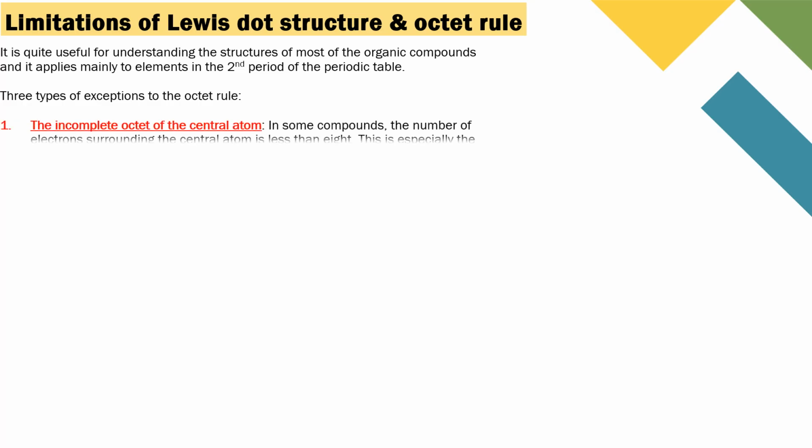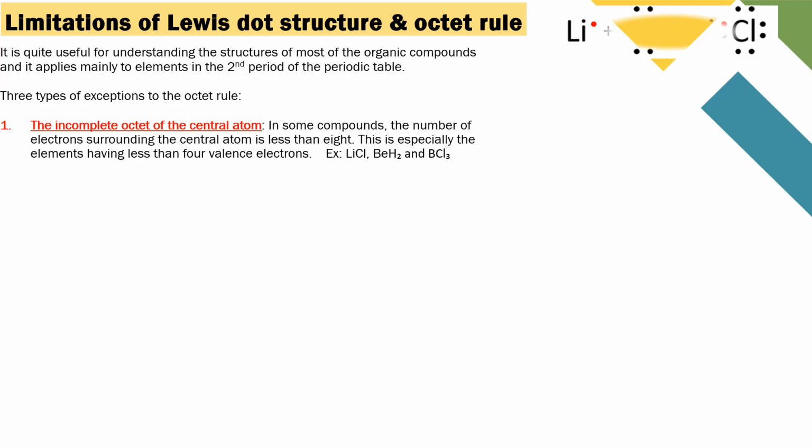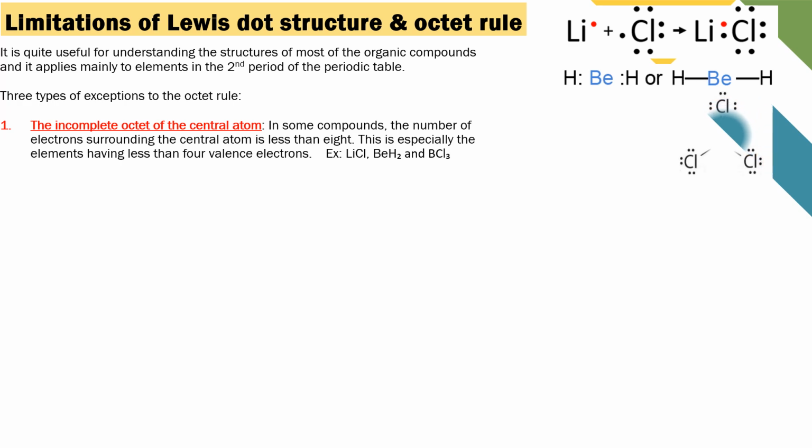In some compounds, the number of electrons surrounding the central atom is less than 8. This is especially so for elements having fewer than 4 valency electrons. Examples are lithium chloride, beryllium hydride and boron trichloride. In these 3 molecules, the central atom lithium has only 1 valency electron, beryllium has 2 valency electrons and boron has 3 valency electrons. So they do not follow the octet rule.